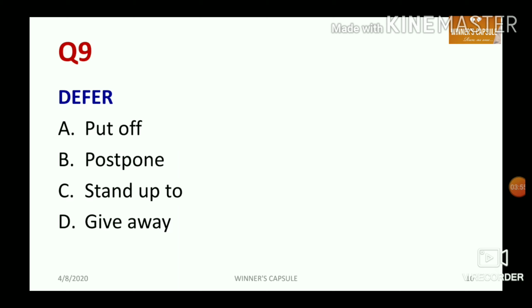Let's discuss question number 9. Differ. What is the opposite word meaning of differ? Put off, postpone, stand up to, give away. The opposite word meaning of differ is stand up to. So you can opt for option number C.